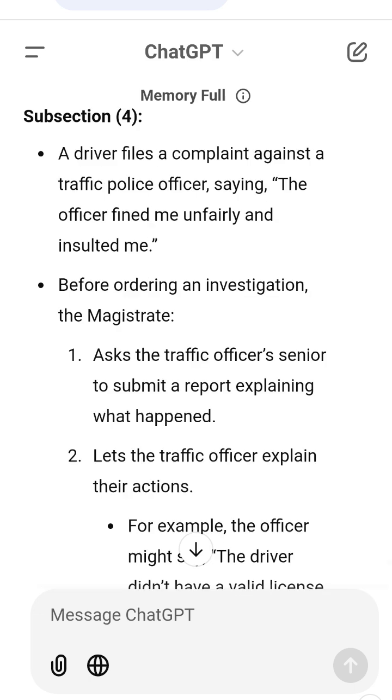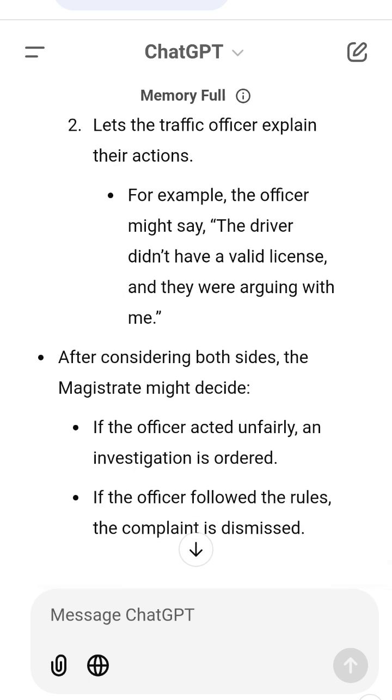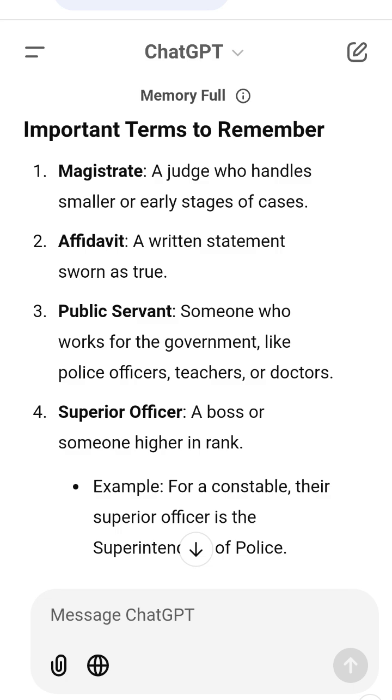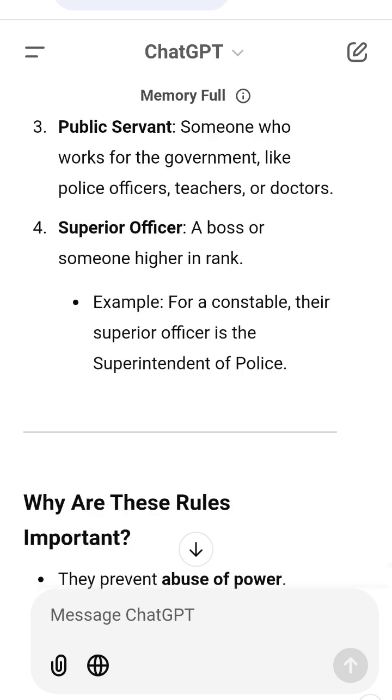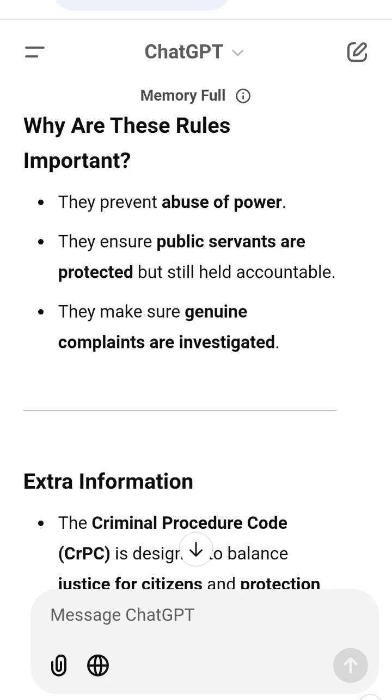Extra information. The Criminal Procedure Code, CrPC, is designed to balance justice for citizens and protection for public servants. Section 210 mentioned here ensures that if there are two cases about the same matter, one from the police and one from a private person, the magistrate combines them to avoid confusion.